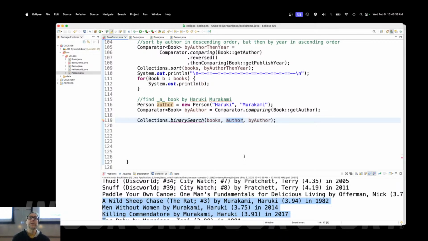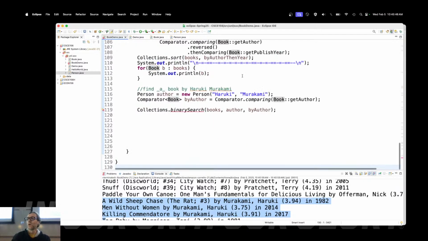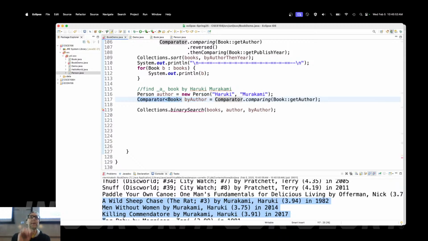It's not compiling. Let me walk you through why. Books. What is books? It's a list of books. Okay? What is byAuthor? It is a comparator for books. Apples to apples, oranges to oranges, books to books.